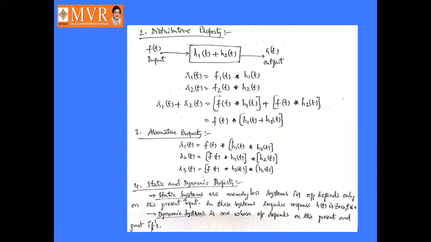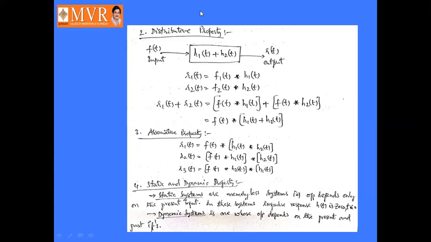So if the system has the combination of the impulse responses h1 of t and h2 of t like this, and it has the input f of t and the response r of t, then the response r1 of t is defined as f of t convolved with h1 of t, and r2 of t is defined as f of t convolved with h2 of t. Then the combination of r1 of t and r2 of t is equal to f of t convolved with h1 of t plus f of t convolved with h2 of t.